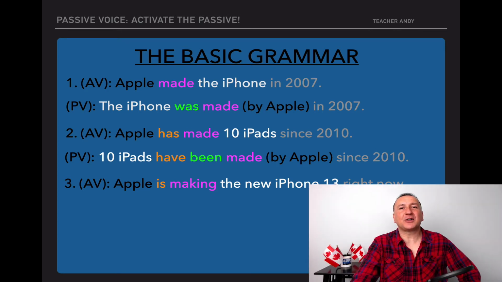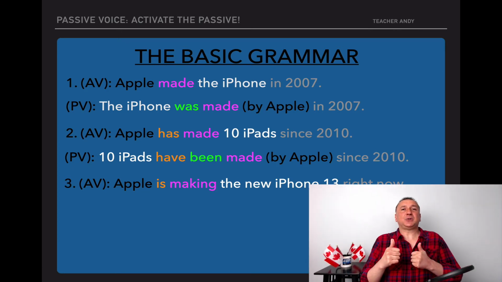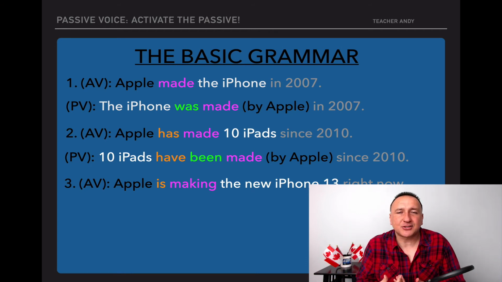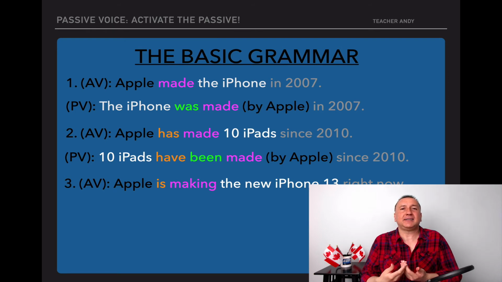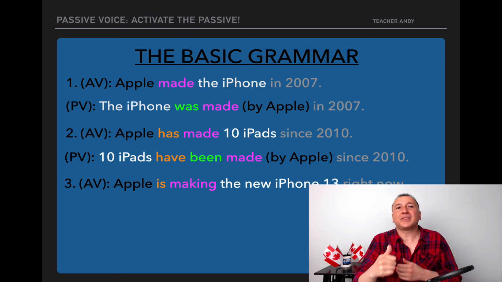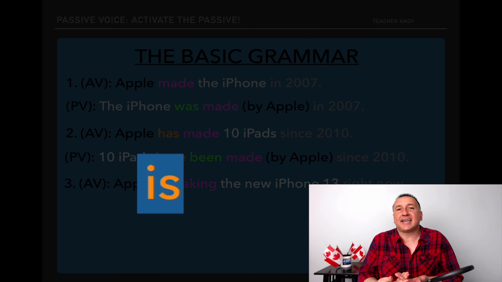Okay, here we go. I'm going to try to help you out. So remember, first thing we do, we have to switch it, right? If we have Apple, we have to put it at the end, and the object comes at the beginning. So I start with the new iPhone 13, right? That's what the object is, it starts because it's passive voice. Then remember, with the orange, we always have an auxiliary. Do we have an auxiliary? Yes, we do. It's is, right? So we have to use the auxiliary.